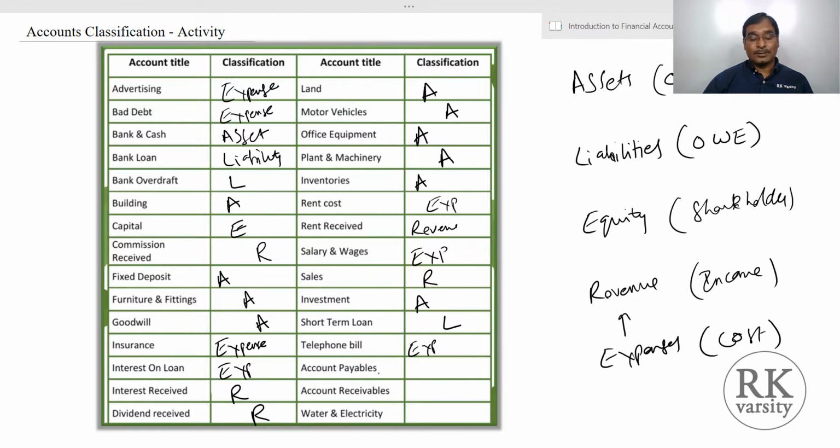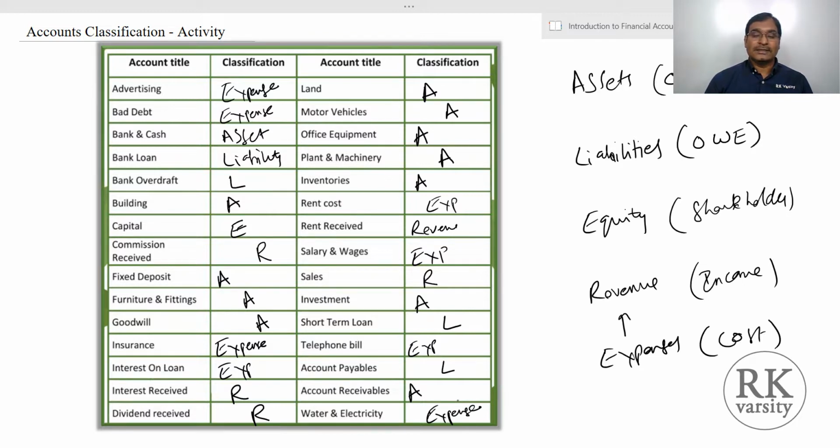Accounts payables. So this is a liability because we borrowed goods from our suppliers and we have to pay them. So as we have to pay them, it's a liability. If we paid, then it is an expense. Accounts receivable, we sold goods on credit and the amount that we have to receive. So receivables is what we own, so it is an asset. Water and electricity is an expense. So this is how you have to classify your accounts.